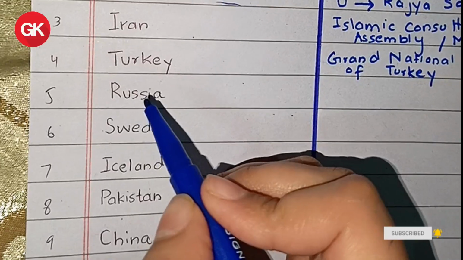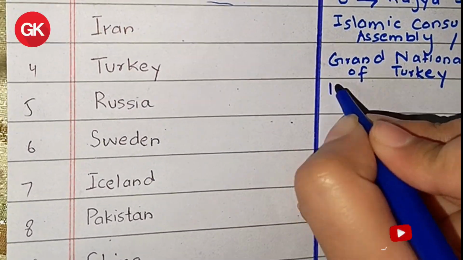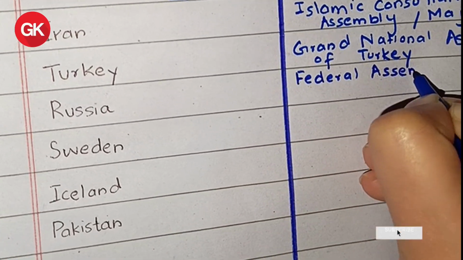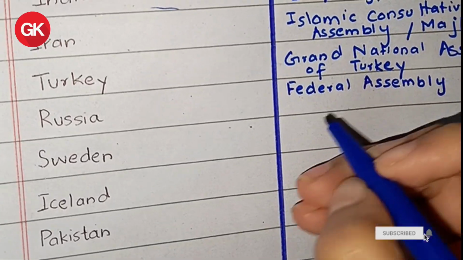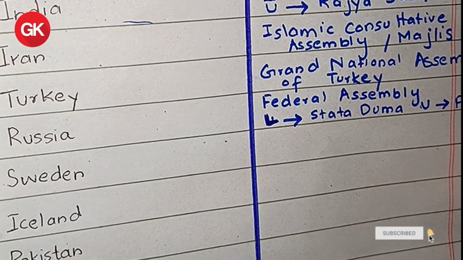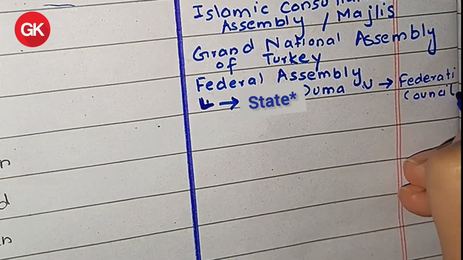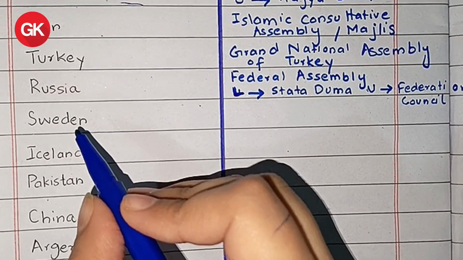Then there is Russia. Russia has a bicameral structure. Its parliament is called Federal Assembly. Lower house of Russia is called State Duma and its upper house is called Federation Council.